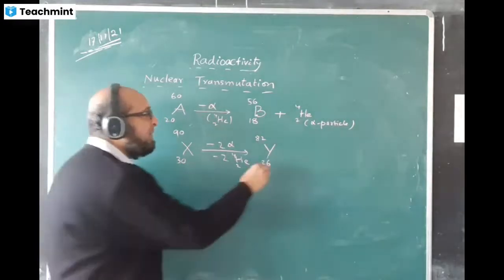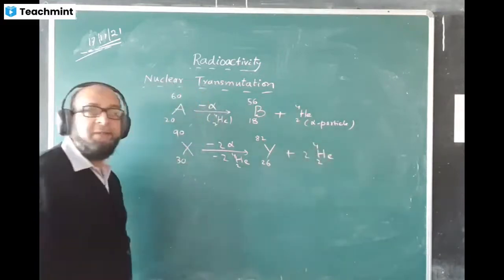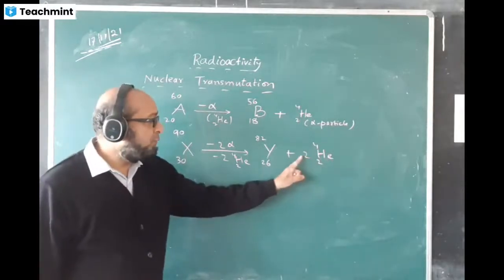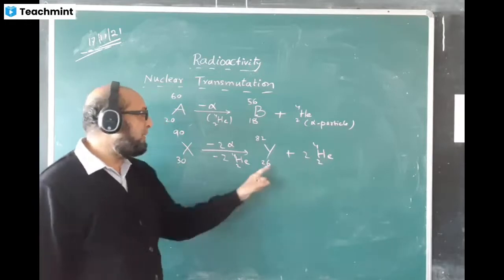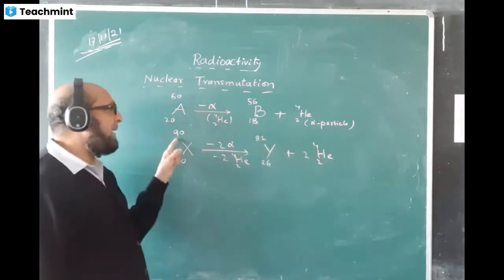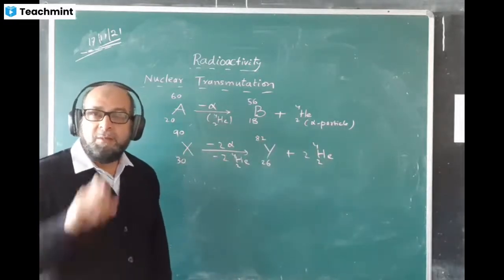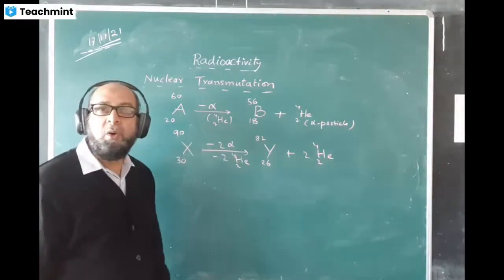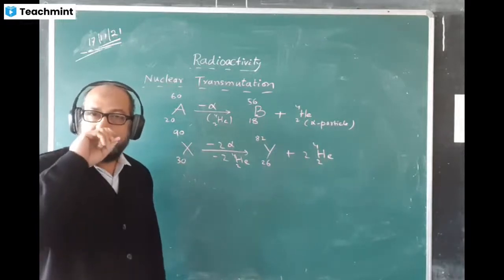And the entire reaction will show this way, plus 2 like this, 2 and 4. And we will check also whether what we have written is correct or incorrect. Check: 2 times 2 is 4, 4 plus 26 gives 30. 2 times 4 is 8, 8 plus 82 gives 90. So both the sides are equal. I mean atomic number and mass number, that means subscript and superscript on both the sides are equal. That is how we can check also whether what we have done is correct or incorrect.